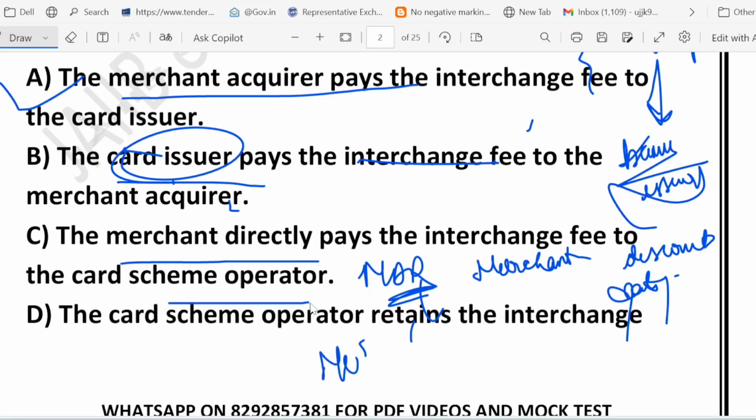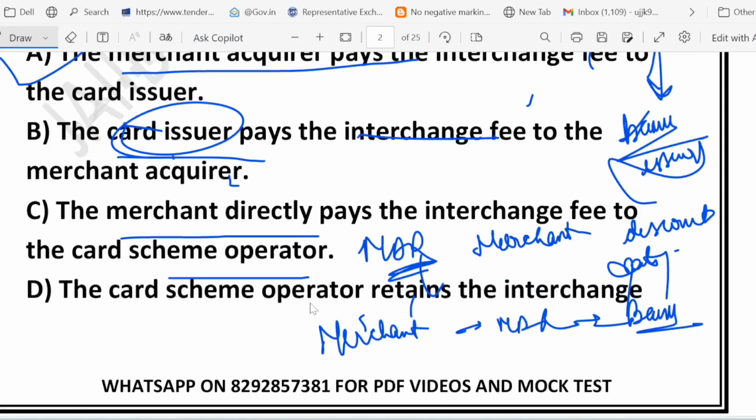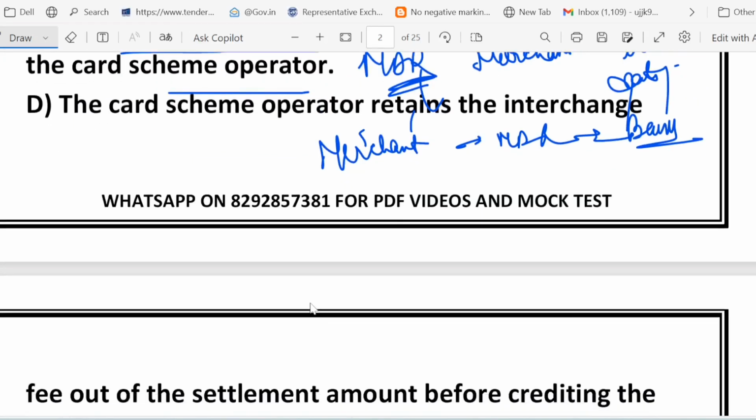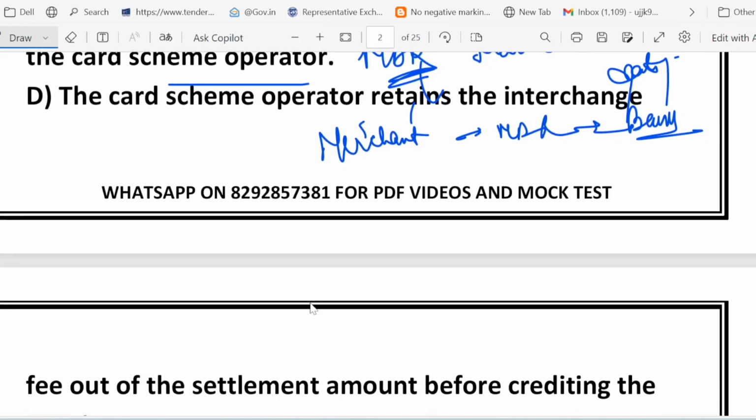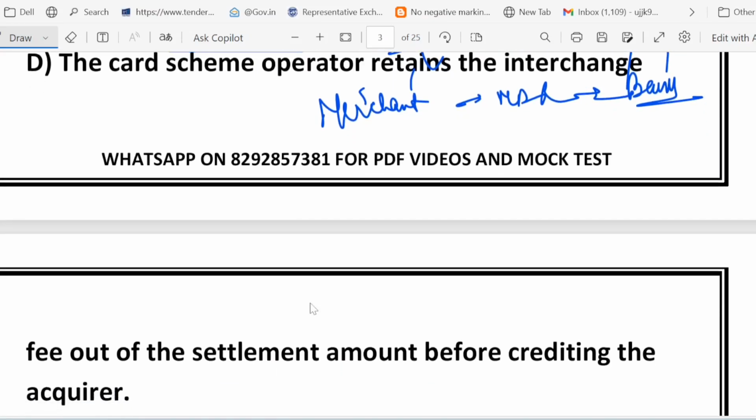So this is the merchant, and this merchant is paying MDR to their bank. The interchange fee is settled automatically between the banks through the payment system. The merchant never directly deals with this fee. So option C is also incorrect. What about D? D says that the card scheme operator retains the interchange fee out of the settlement amount before crediting the acquirer. Yes, it is again wrong.